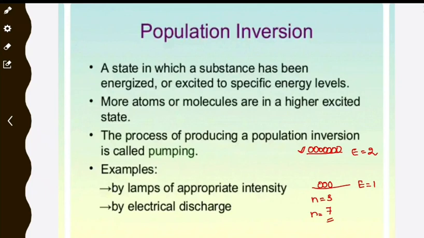And this population inversion is produced by a concept called pumping, which is called optical pumping. By means of pumping, all these atoms are moved from the ground state to the excited state, and the population inversion is achieved. Examples are lamps of appropriate intensity and also electrical discharge.